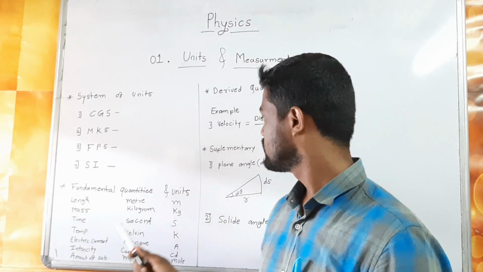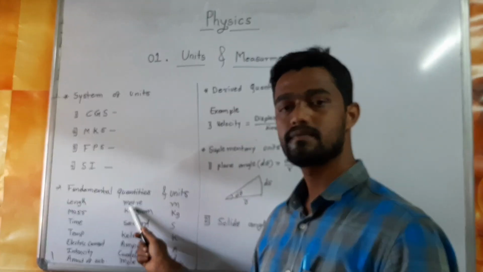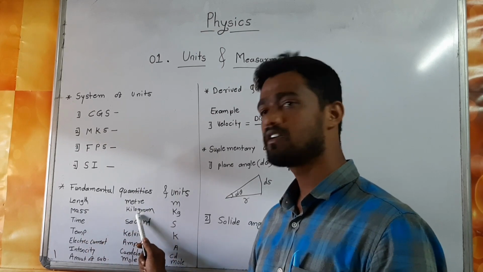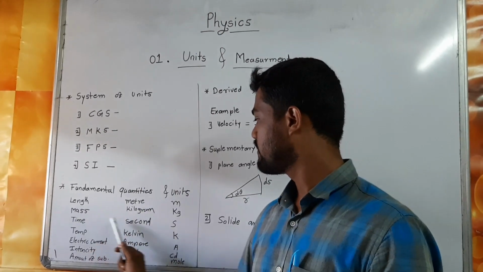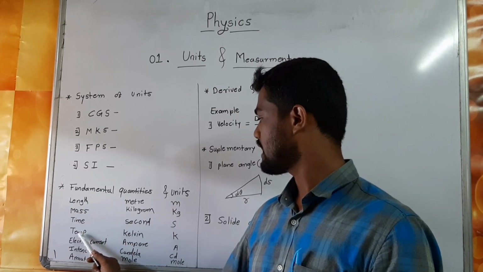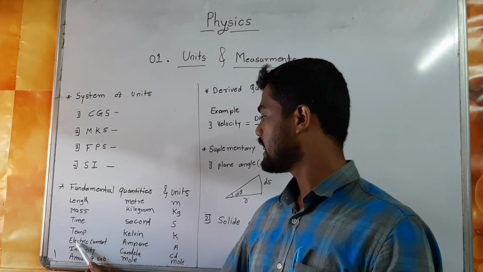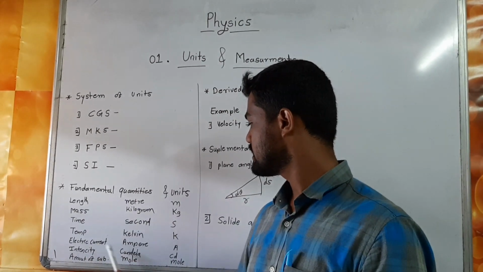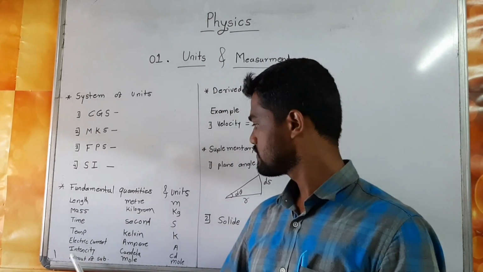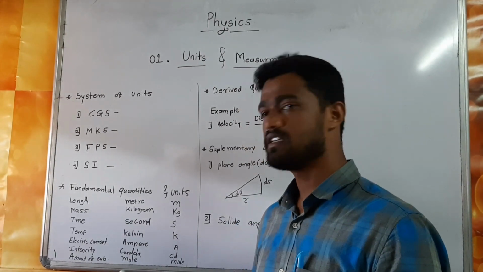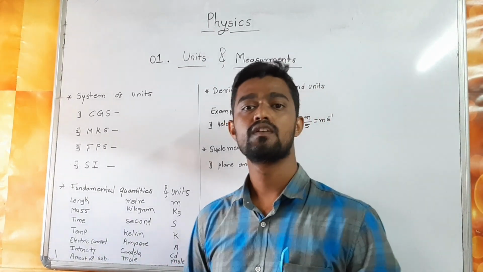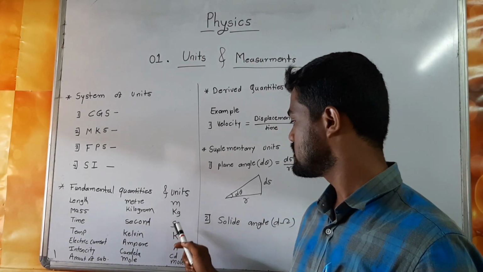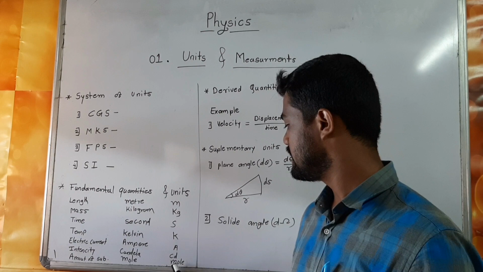Their units are: length has the unit meter, mass has the unit kilogram, time has the unit second, temperature has the unit Kelvin, electric current has the unit ampere, intensity has the unit candela, and amount of substance has the unit mole. These are the SI units of the 7 fundamental quantities, and the symbols are m, kg, s, K, A, cd and mol.